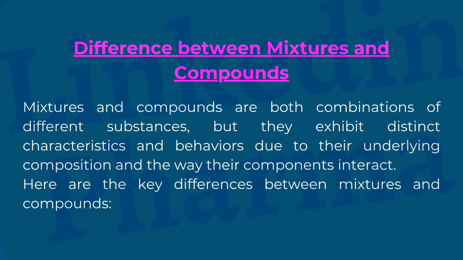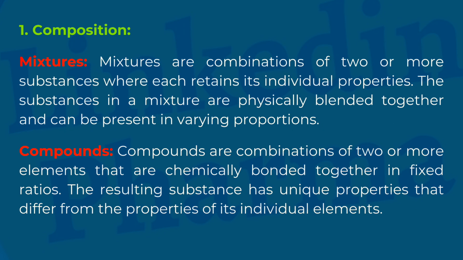Mixtures and compounds are both combinations of different substances, but they exhibit distinct characteristics and behaviors due to their underlying composition and the way their components interact. Here are the key differences between mixtures and compounds. 1. Composition. Mixtures. Mixtures are combinations of two or more substances where each retains its individual properties. The substances in a mixture are physically blended together and can be present in varying proportions.